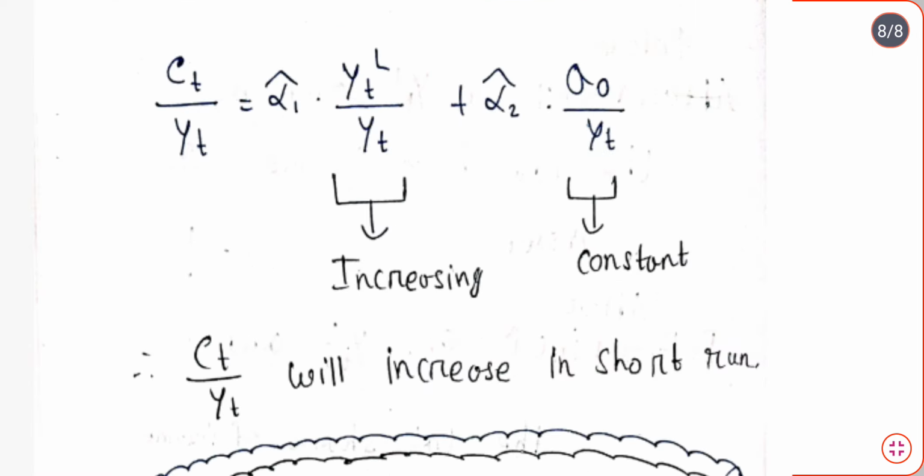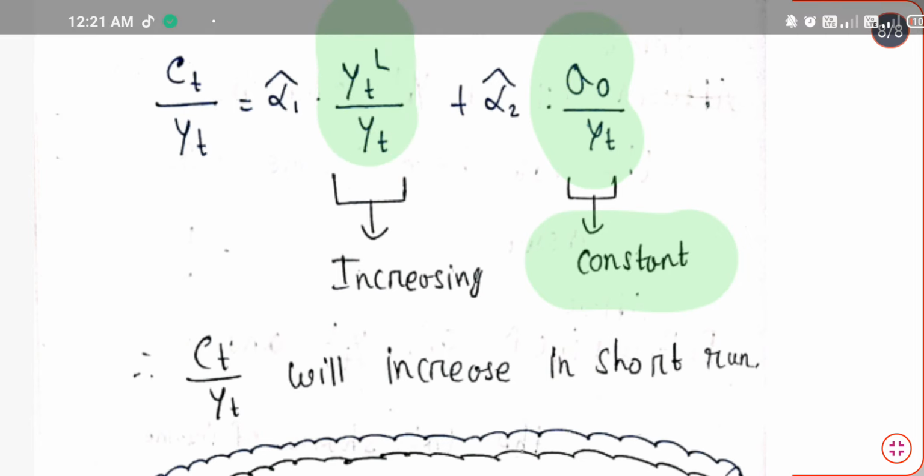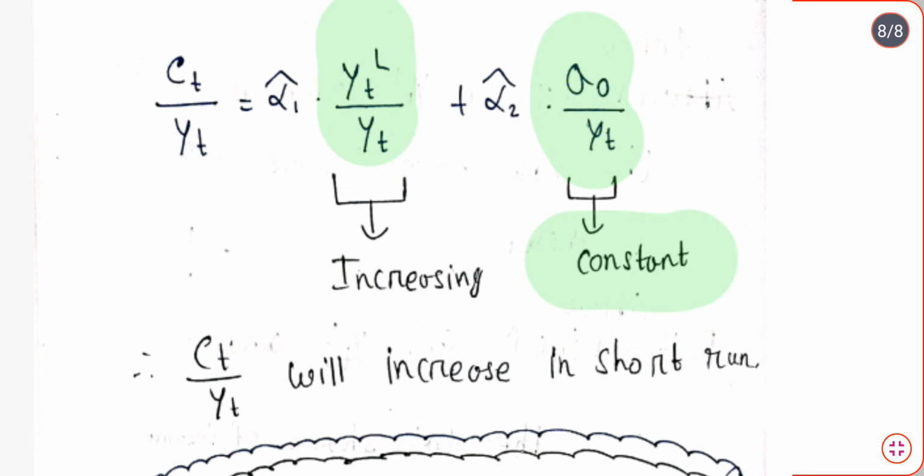As we can see in the equation, what is this part? This part is our asset share of income, and it is not changing much. It is remaining quite constant. But this part is our labor share of income, and in the short run it is increasing. So our Ct by Yt will also increase, because this part has remained the same, but this part has increased.